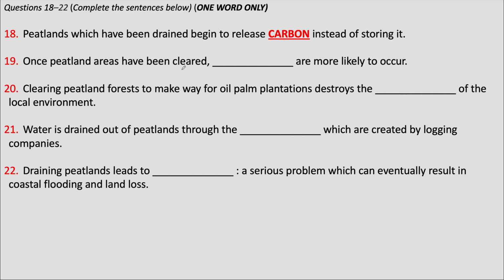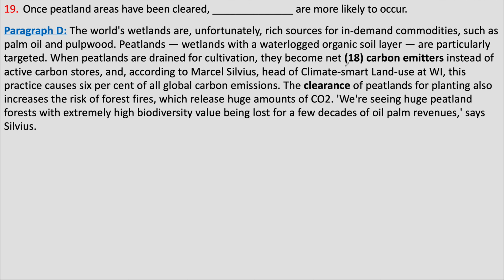The 19th question mentions the word clear, and the answer to the 19th question should be before the mention of oil palm plantations. This is where we found the answer to the 18th question in paragraph D. Clearance of peatlands is mentioned after this. So we'll focus on this part of the paragraph.